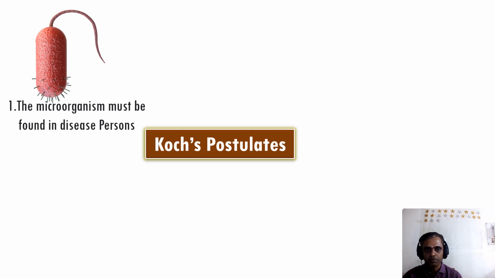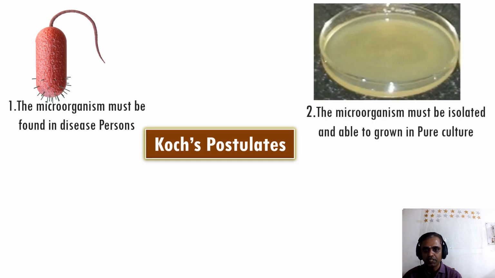Suppose a person is suffering from typhoid disease; the responsible microorganism, Salmonella, must be found in the diseased person. That is the first criterion. The second criterion: the microorganism must be isolated and able to grow in pure culture. We can take blood from the diseased person, and the microorganism should be able to be isolated and grown in pure culture. That is the second criterion.